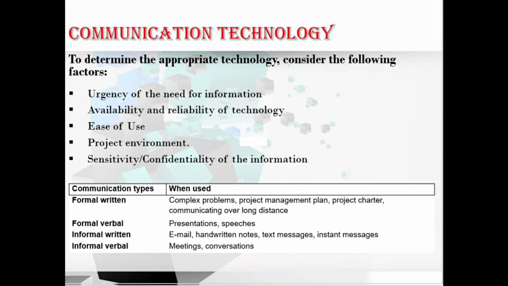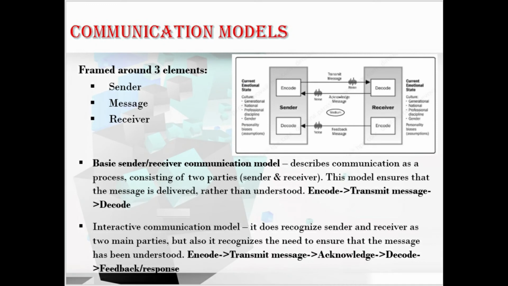We have communication models. The communication model is framed around three elements: sender, message and receiver. In this, we have two models basically, that is the basic sender or receiver communication model and the interactive communication model. Let me explain these two models. First, the basic sender or receiver communication model.